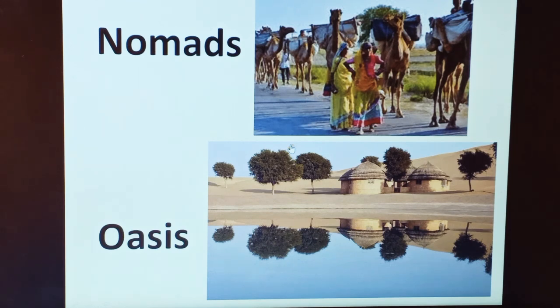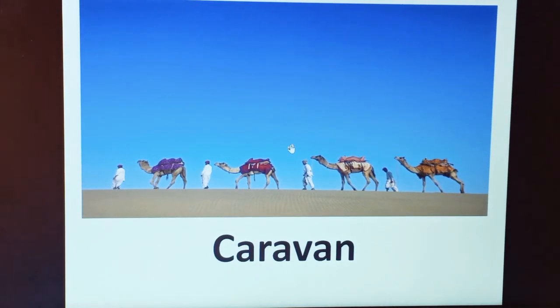Next is nomads. See in this picture, it is a group of people who move from place to place in search of water and food. The second one is oasis. It is an area in the hot and dry desert where underground water comes to the surface through a spring. With the help of this picture, you can understand more about what a caravan is. It is a group of camels moving across the desert.